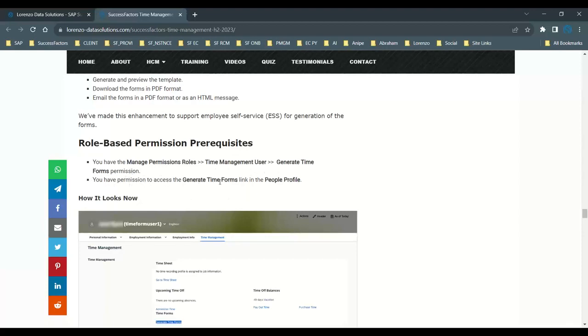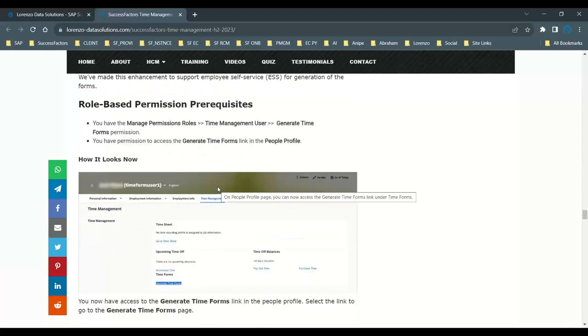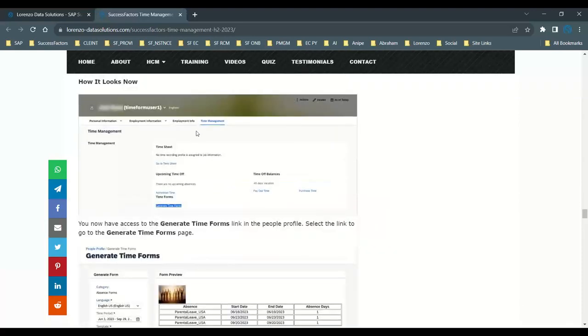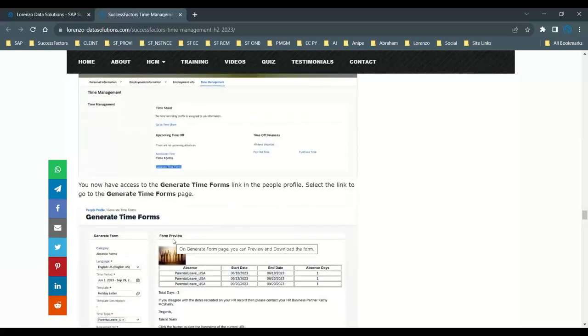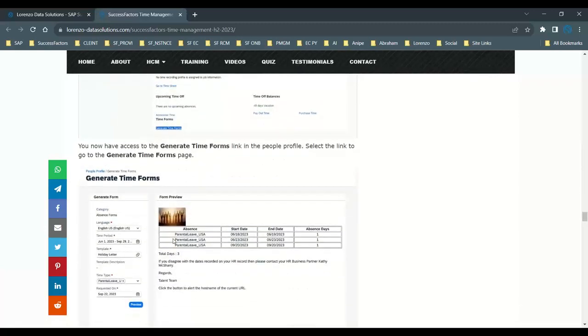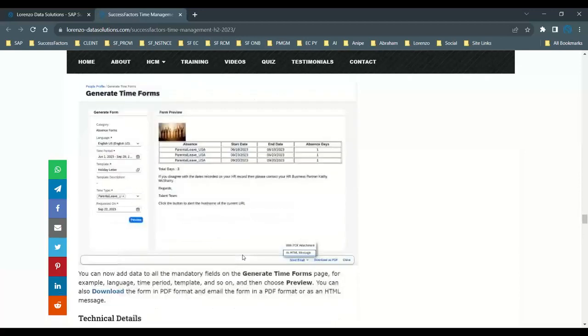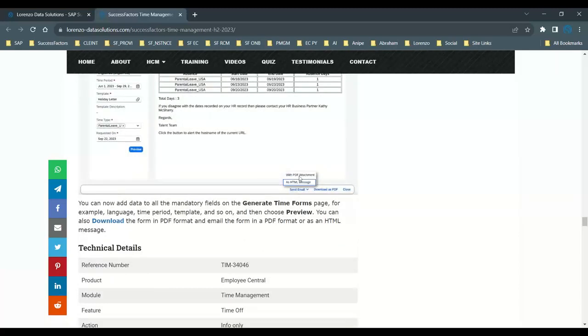And you also have a permission to access and generate time forms in the people profile. Once you include it, in the time management link, you will find these links visible. And what happens after enabling it? You will find this link when you generate it, and whatever time data is stored for a particular employee will be visible like this. With a PDF attachment, with an HTML message, you can download that particular file.